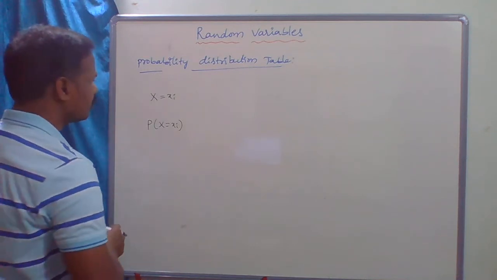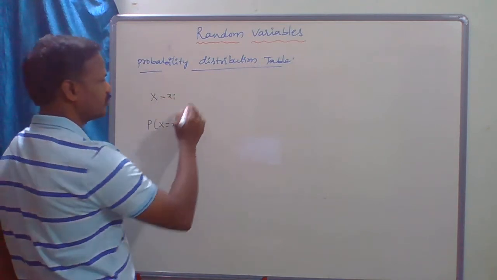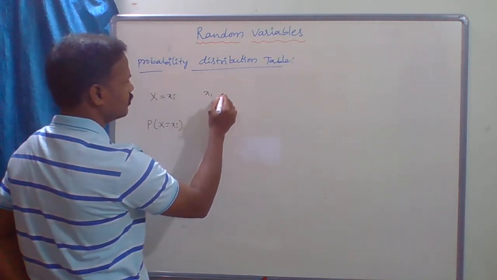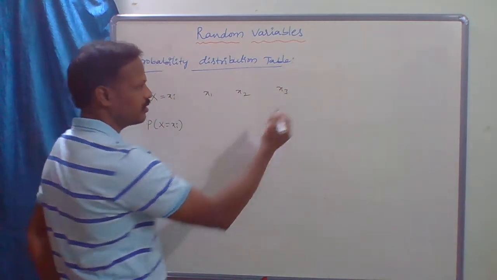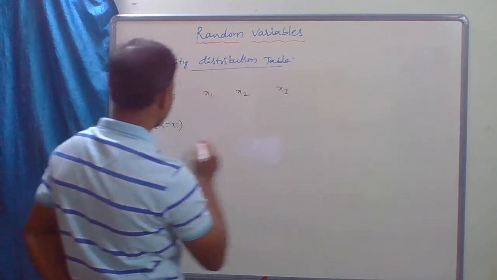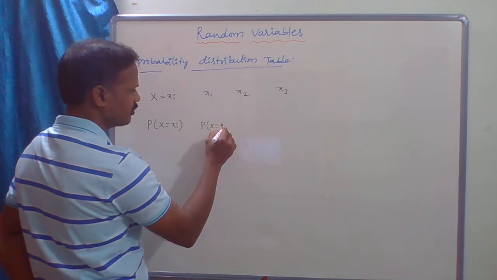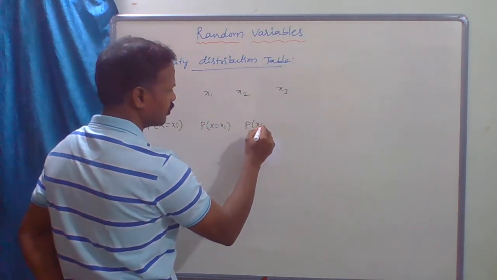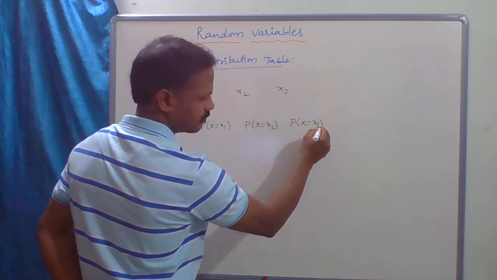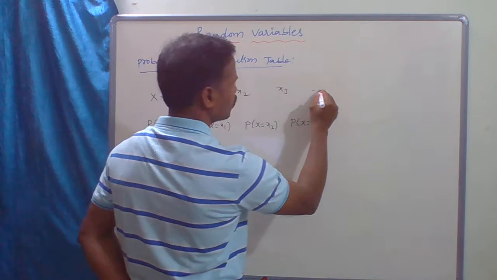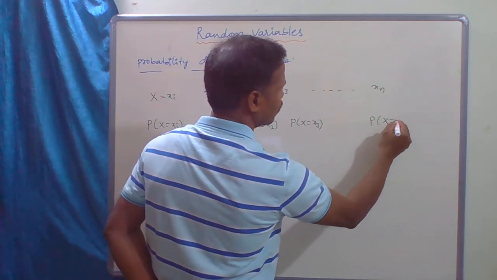Then the range of this random variable is x1, x2, x3, and so on, and the corresponding probabilities are probability of X equal to x1, probability of X equal to x2, probability of X equal to x3, and so on, up to xn, then probability of X equal to xn.